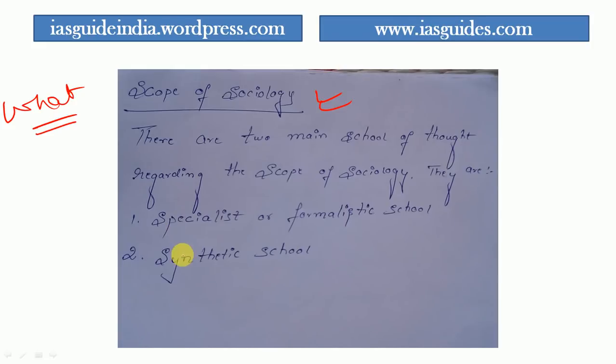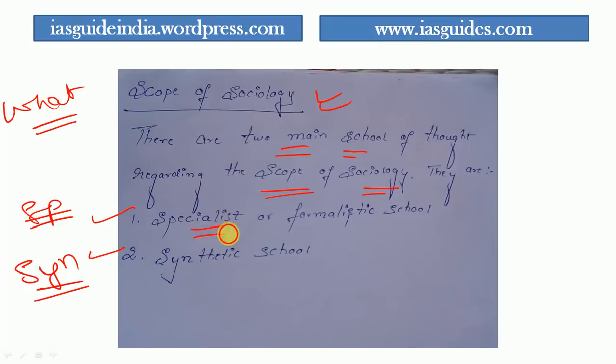Anyway, there are two main schools of thought regarding the scope of sociology. The first is known as the specialist school of thought, and the second is known as the synthetic school of thought. The specialist school of thought is also known as the formalistic school. These two schools define the scope of sociology, and they are very important from an exam point of view also.